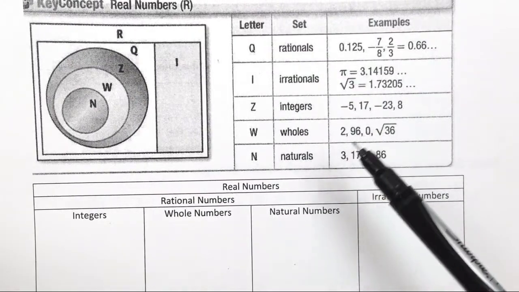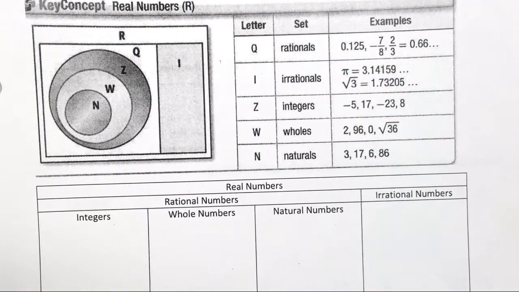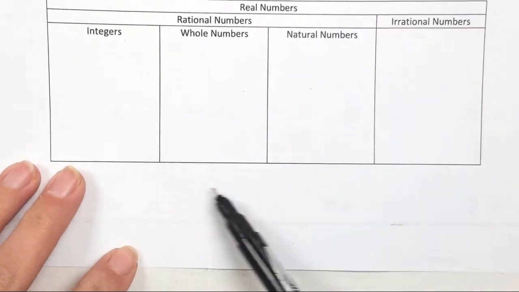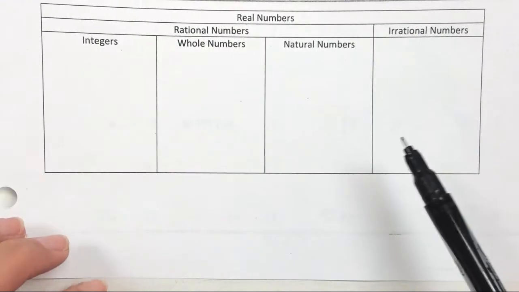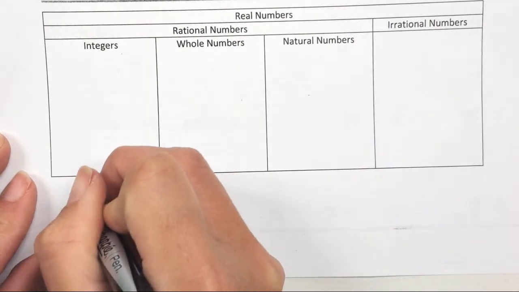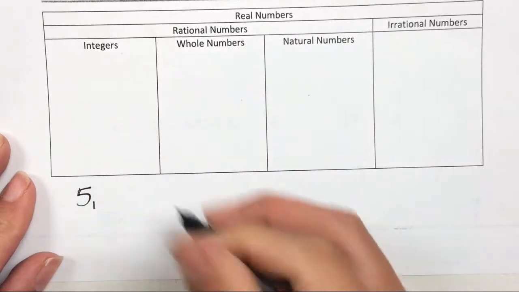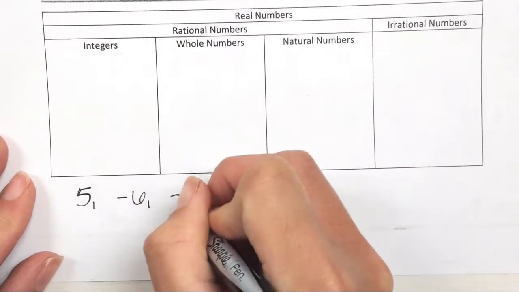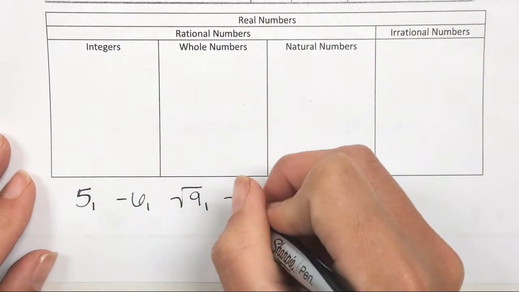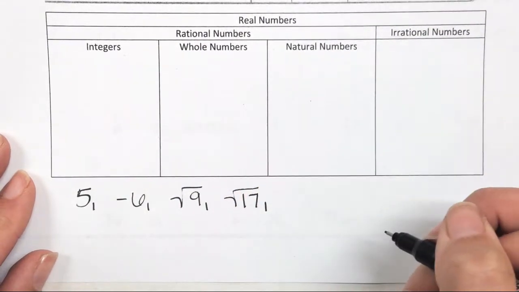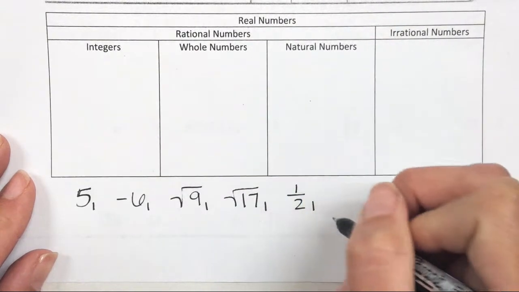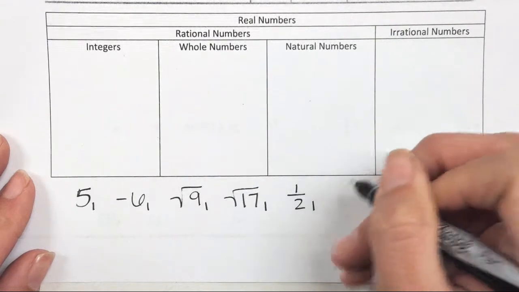So what I'm going to do now is write 6 different numbers, and I want you to write them down here. And then we're going to look at these numbers and break them up into these squares to see which one they go in. So the first one's going to be 5. Write these down. -6, square root of 9, square root of 17. We'll do 1/2 and -6 over 2.